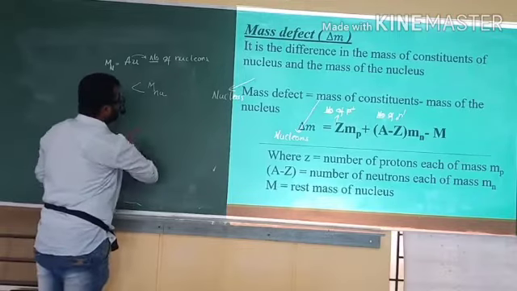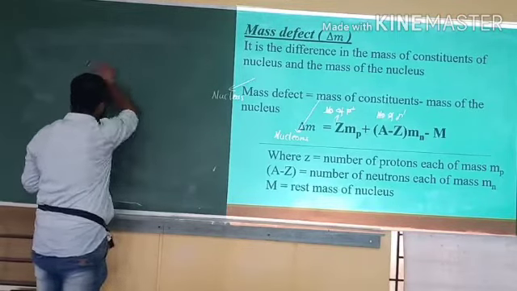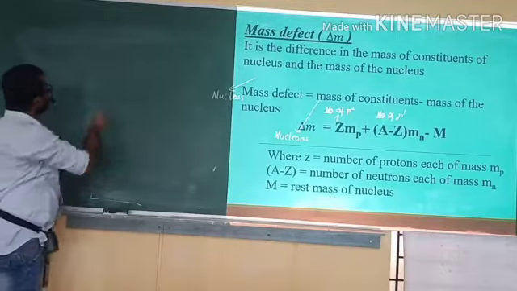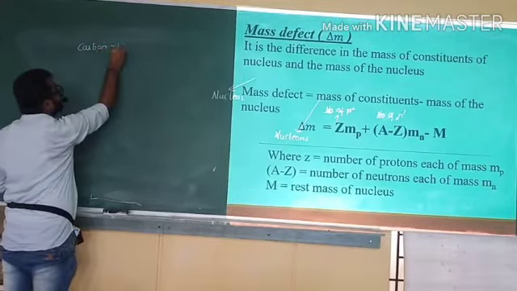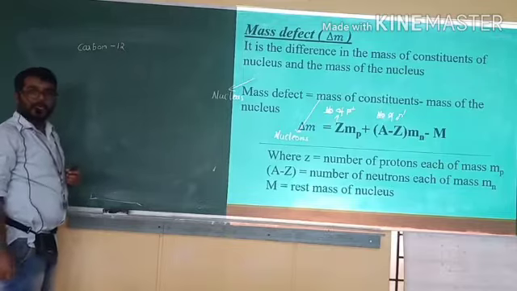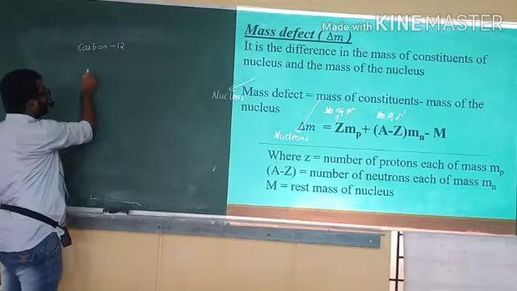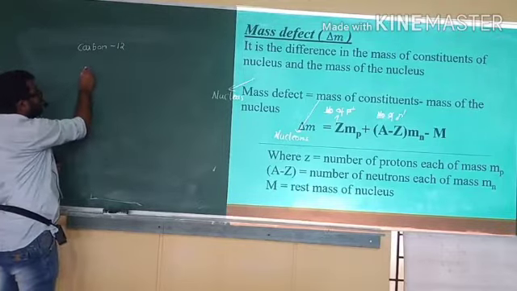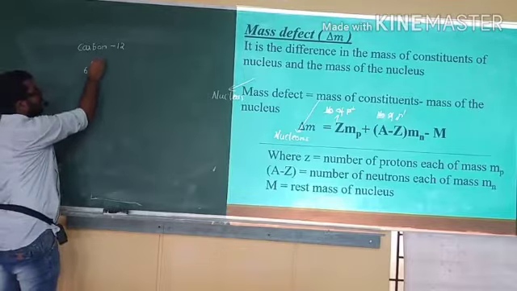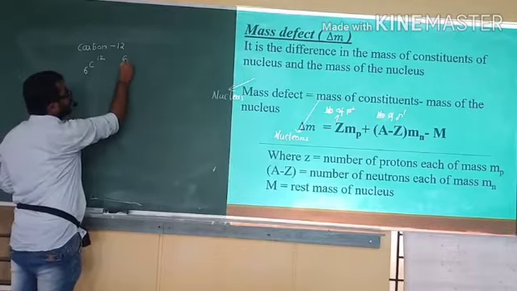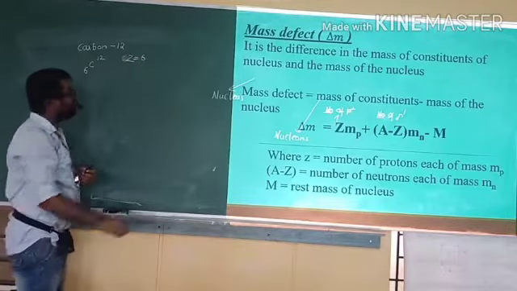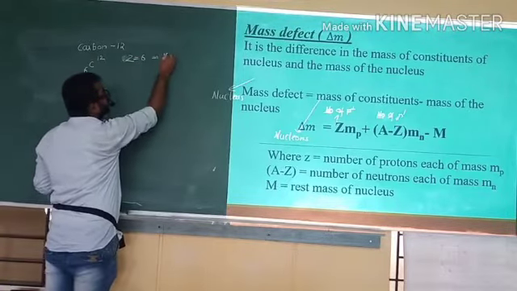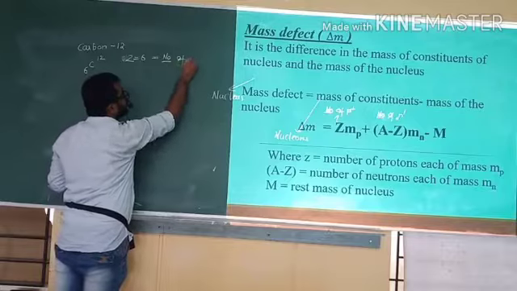So take one example: carbon 12. In carbon, how many nucleons are there? Carbon 12 indicates Z is equal to 6, that is the number of protons.